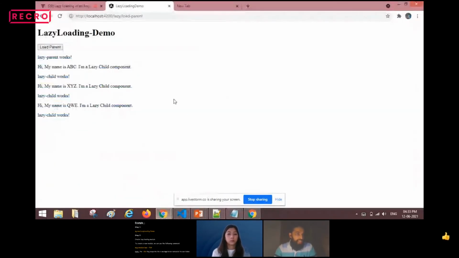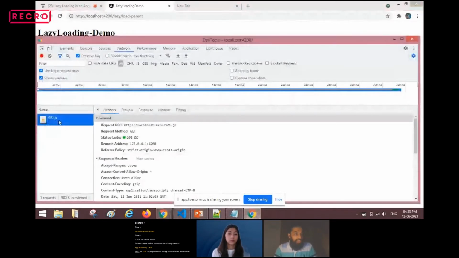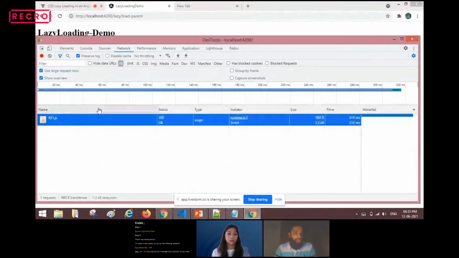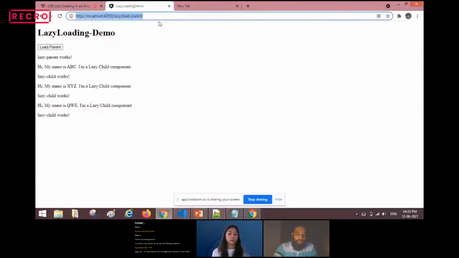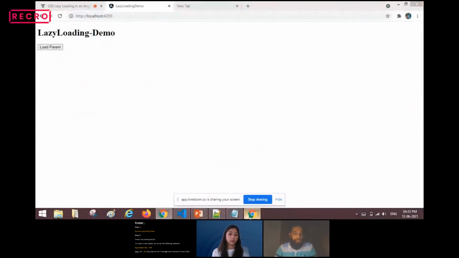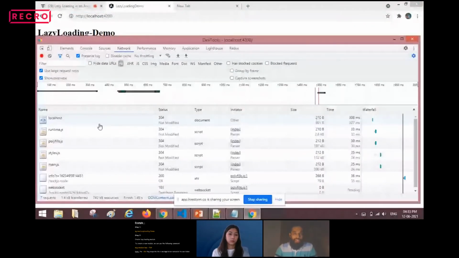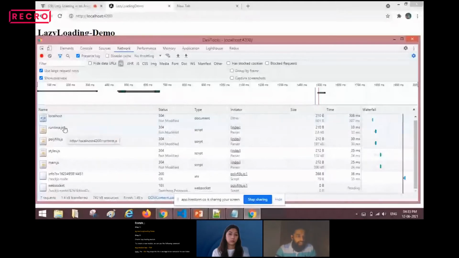Once I click load parent, at that time only this 921.js file got generated. Nothing else, no other bundle files. If I clear this and load again one more time at localhost 4200, now you will see the bundle files: runtime.js, polyfills.js, styles.js, main.js.